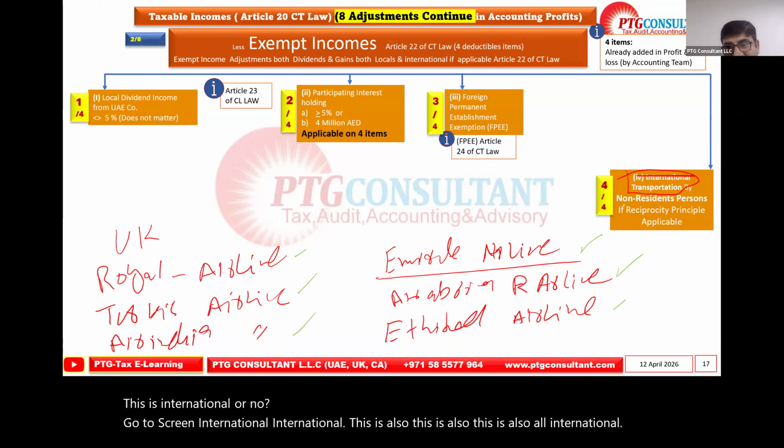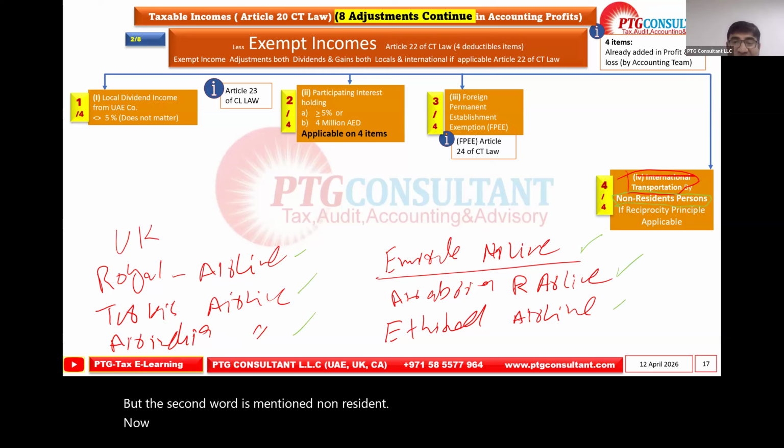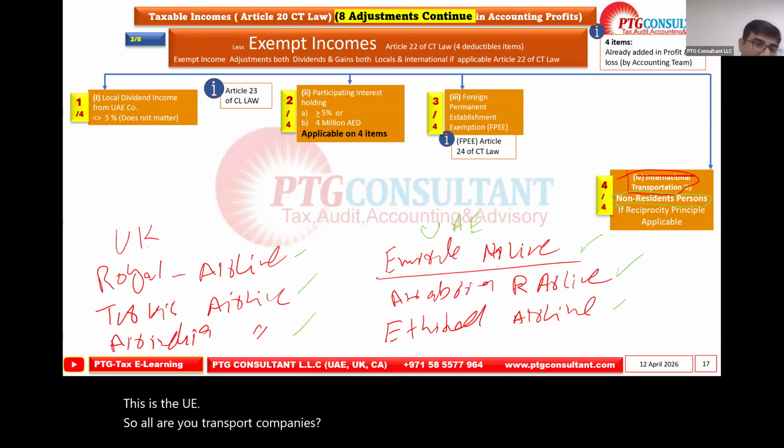But the second word mentioned is non-resident. Now they have refined it. They said non-resident. Okay, this is the UAE. So all are UAE transport companies, right? So how about this? Are all these UAE or non-UAE?